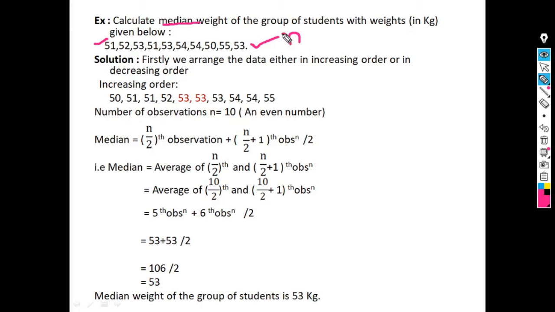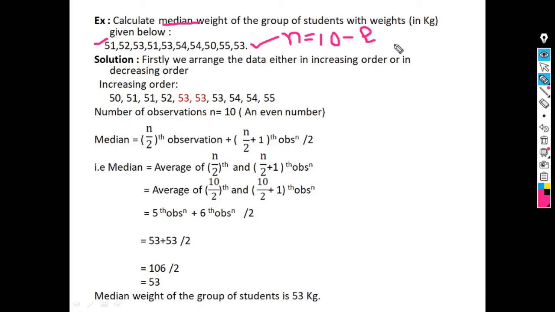For that we have to count the observations. So here n is 1, 2, 3, 4, 5, 6, 7, 8, 9, 10. n is equal to 10. And 10 is an even number. So we have to use the formula for median for an even number of observations.